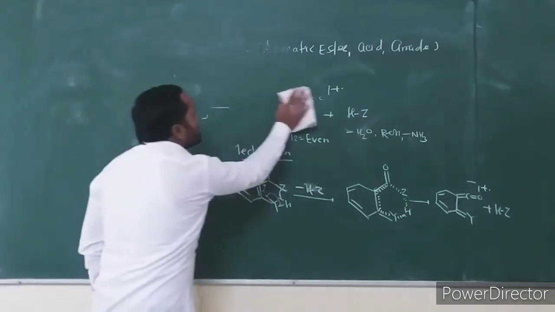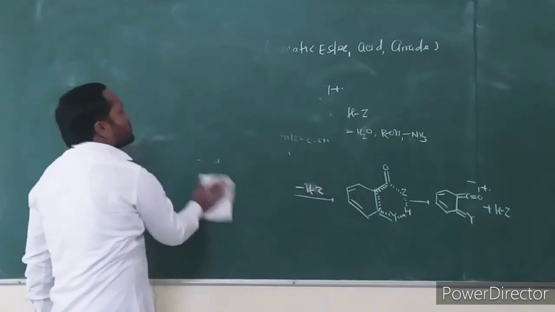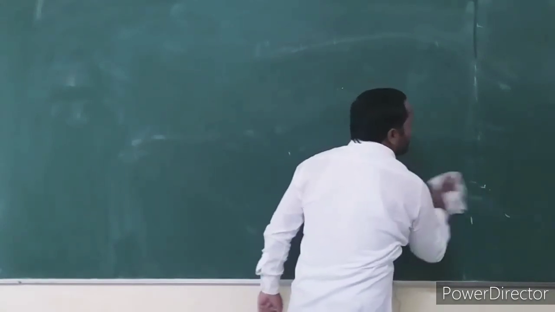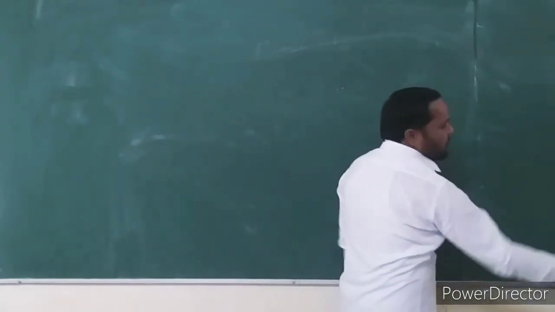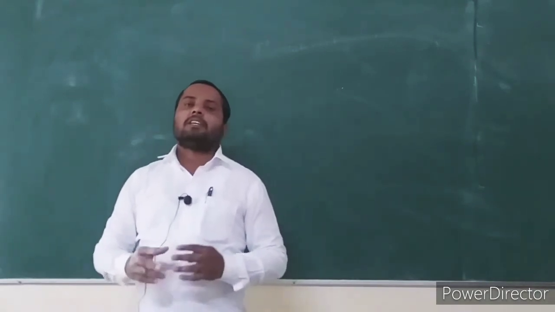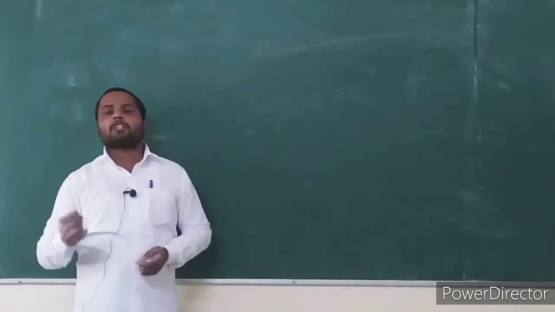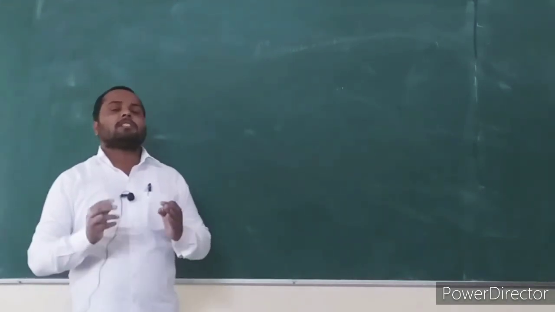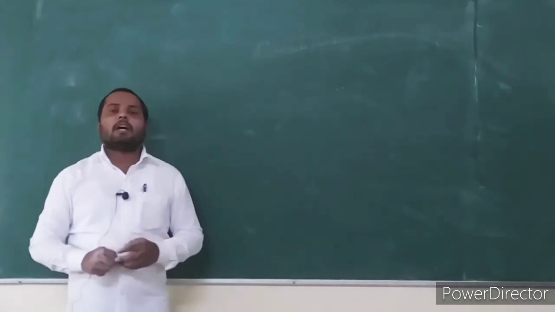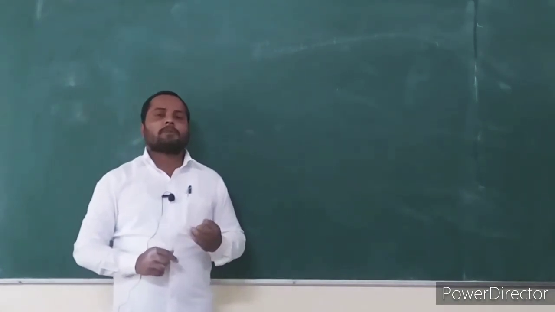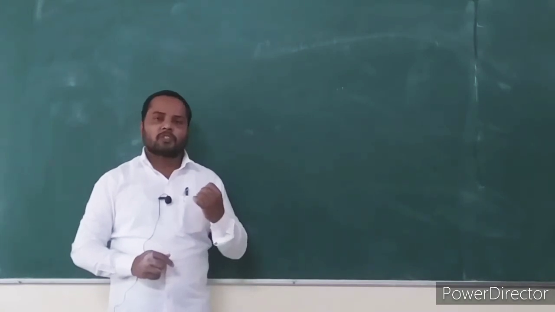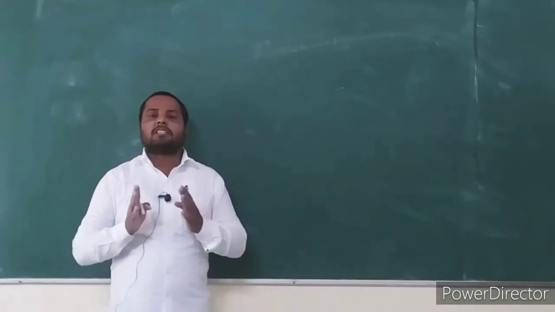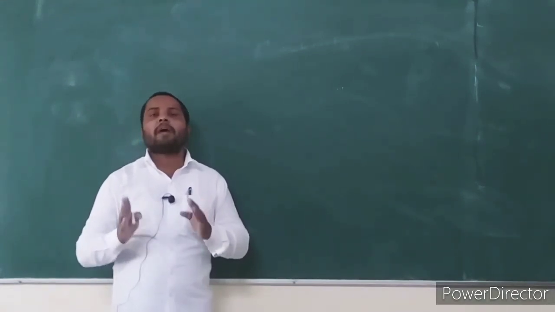We can easily distinguish the ortho isomer of aromatic carboxylic acid, ester or amide from their corresponding meta and para isomers. Ortho effect fragmentation is useful to distinguish ortho substituted carboxylic acid, ortho substituted ester and ortho substituted amide from their corresponding meta and para isomers.